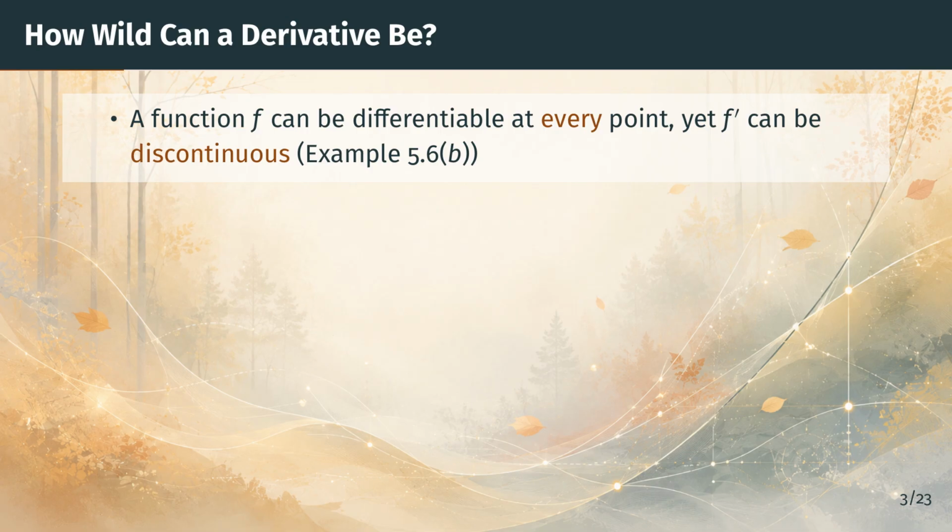Let's set the stage. Back in Section 1, Example 5.6, Part B, we met a function that is differentiable at every single point of the real line, and yet its derivative fails to be continuous at 0. So differentiability everywhere does not force the derivative to be a continuous function. Next, this raises a natural question.